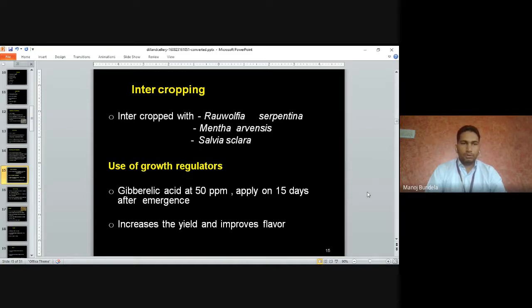Use of growth regulator. Gibberellic acid at 50 ppm is applied 15 days after emergence to increase the yield and improve the flavor.